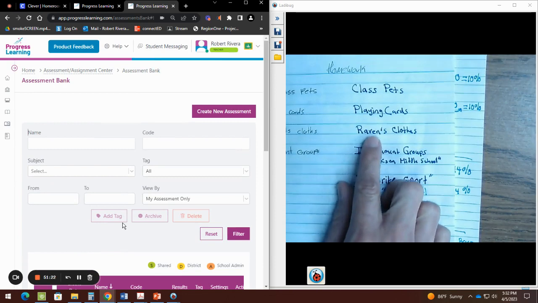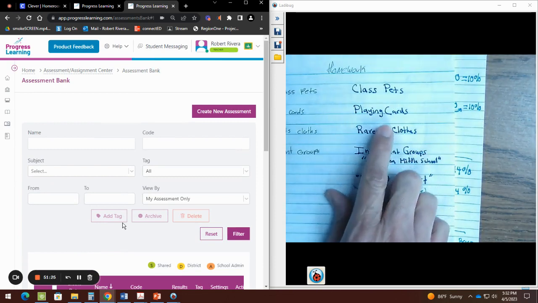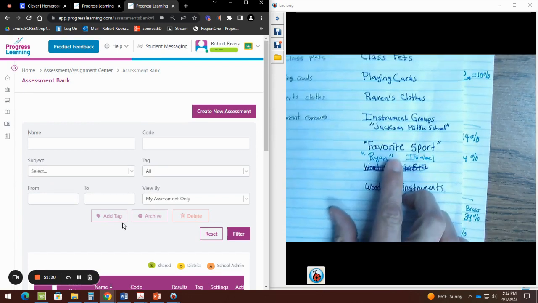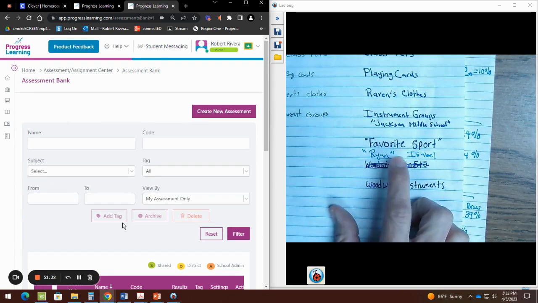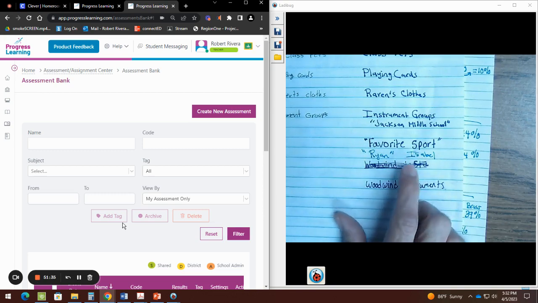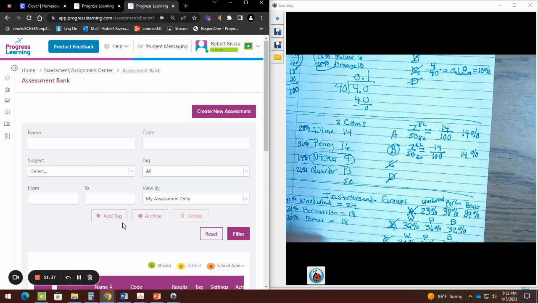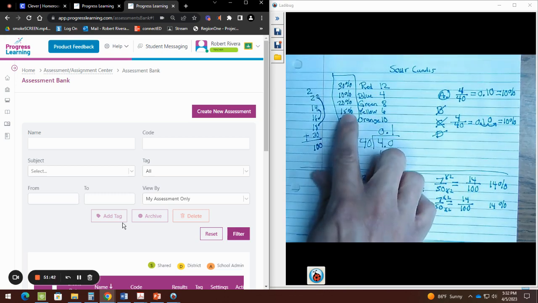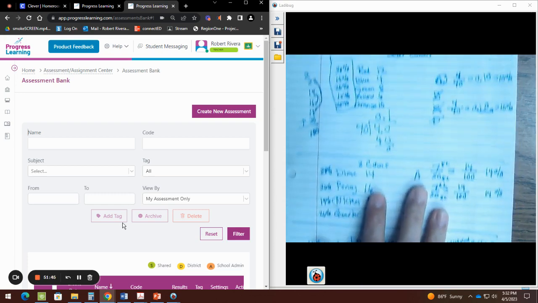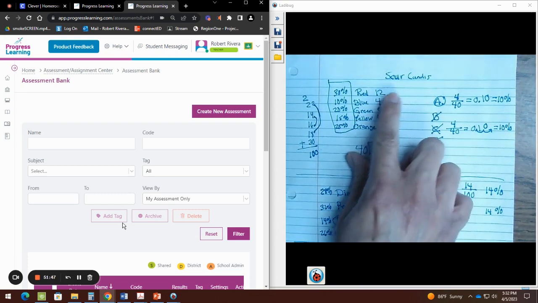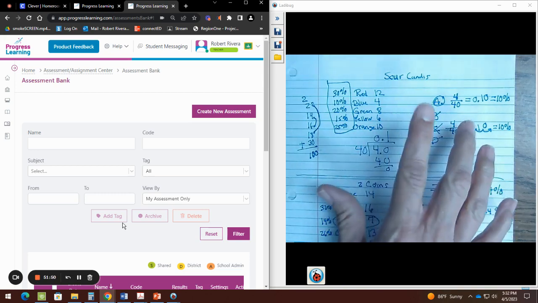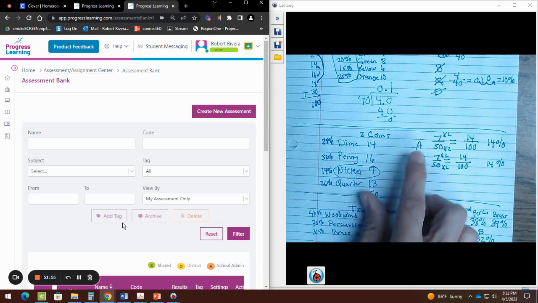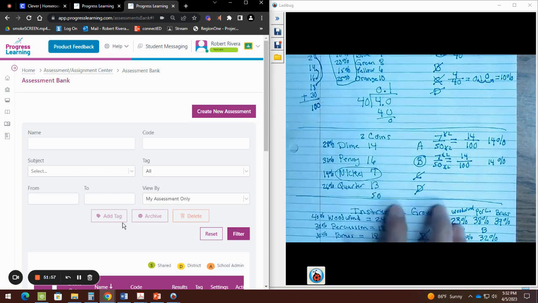Your homework right now is going to be again the one that's called class pets, playing cards, Raven's clothes, instrumental groups of Jacksonville School, favorite sport for Ryan, that's one question, favorite sport for Isabel, that's another question, and one with instruments. Of course, all the ones that we already did, make sure you select the right answers by selecting the right table or the right percent bar graph. And I labeled them all. Sour candies, that was the answer. Mine was A, but yours might be different. The coins, same thing. Here's the percent. My answer was B, but yours might be different, so look at that.